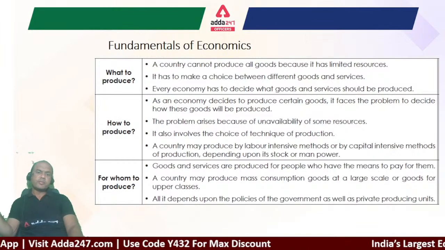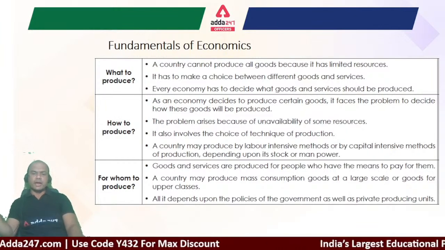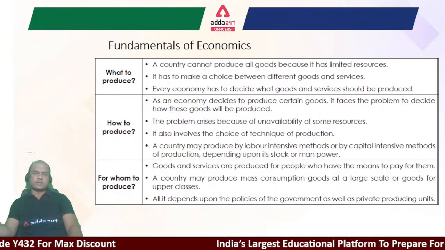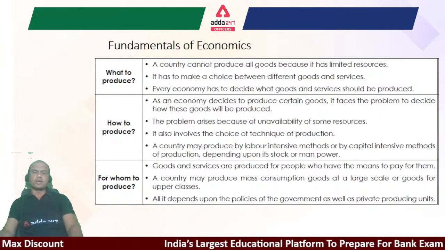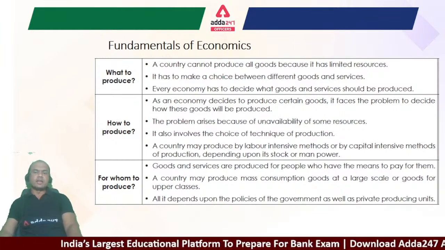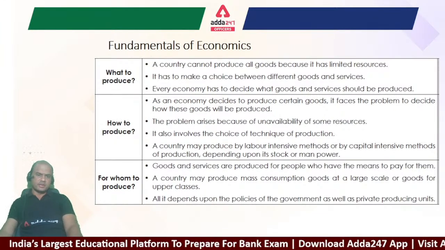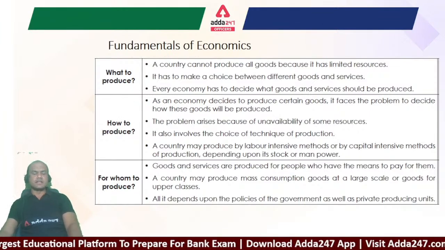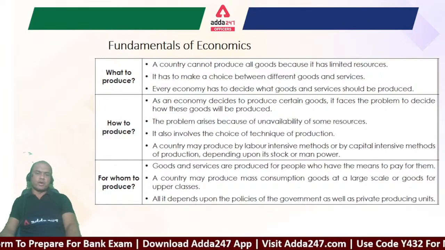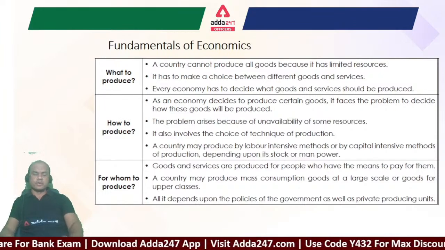Okay. A country may produce by labor intensive methods or by capital intensive methods of production depending upon its stock of manpower, right? We in India have a huge population. So should we use machineries which remove people from working, or should we use more labor force?